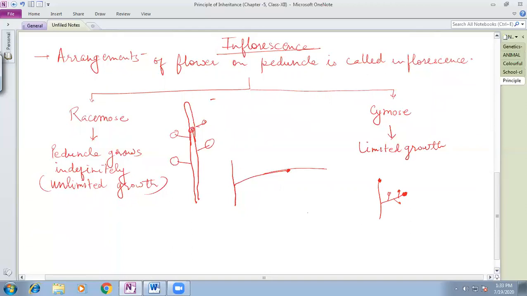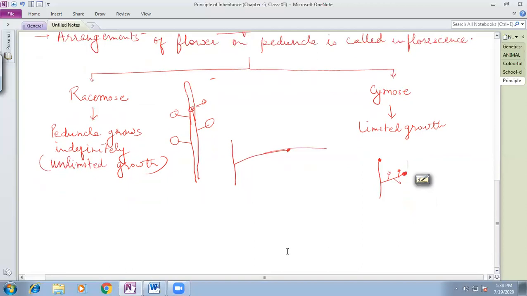So the racemose and cymose types of inflorescence, what is the main difference between them? In the racemose, the terminal bud does not get modified into the flower, so unlimited growth is observed. While in the cymose type of inflorescence, the terminal bud will get modified into the flower, and so the growth will be limited.